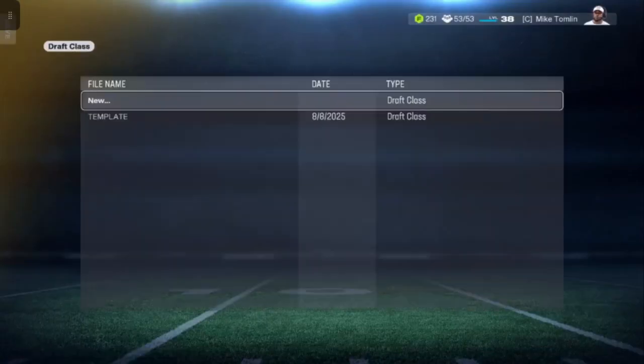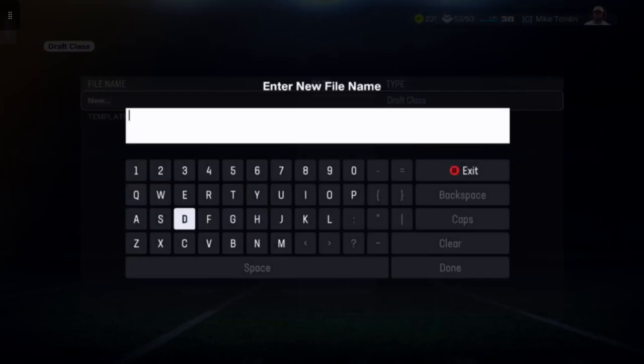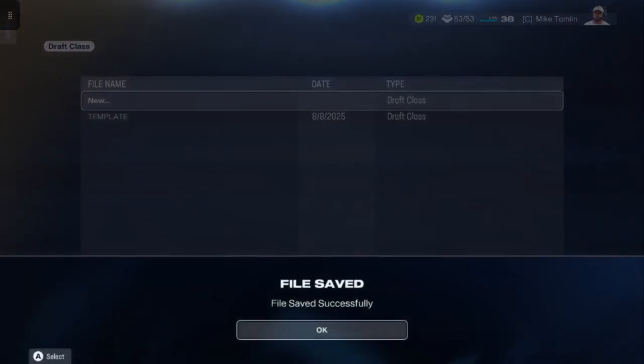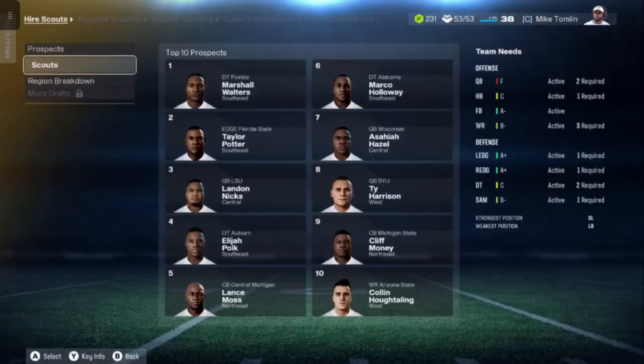Now we're going to exit, and I'm going to export this auto-generated draft class. Notice I didn't change a thing. I didn't edit anybody. I didn't save anything. I'm simply going to export this draft class that EA automatically generated for me. I'm going to export it. We'll just name this 1, 2, 3, 4. All right, so got it. Copy, copy.